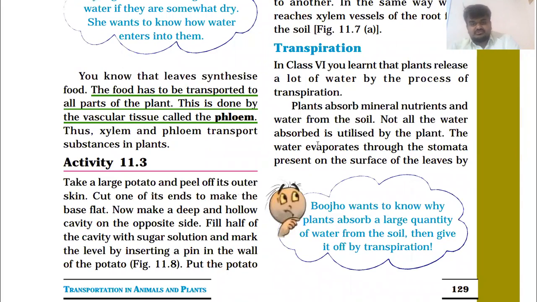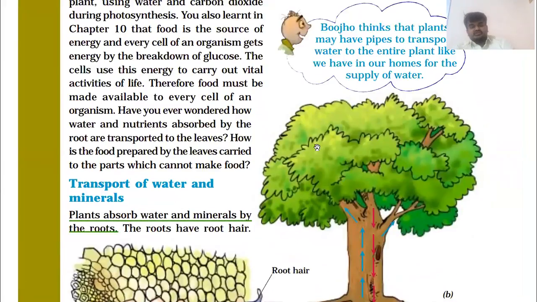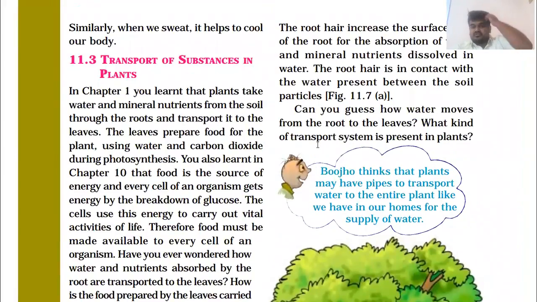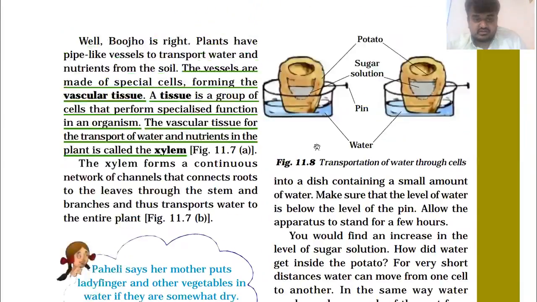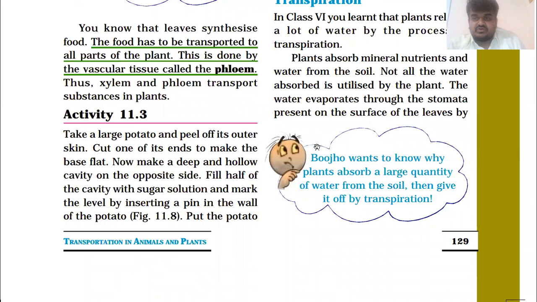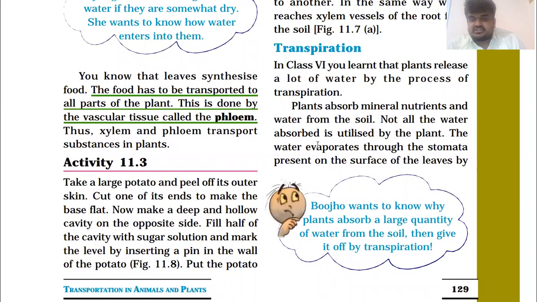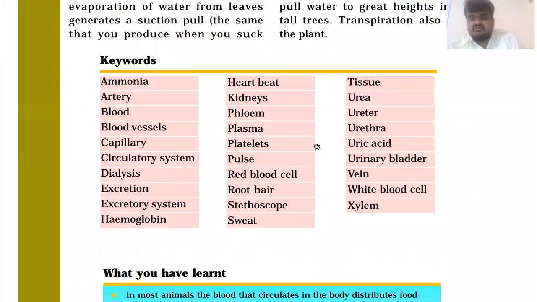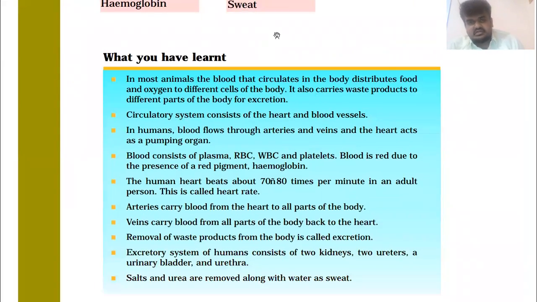So this was our topic 11.3, and that is transport of substances in plants. In the next session, we will discuss the activity you are given on page number 129, activity 11.3, and transpiration. Okay, and we will close the chapter in the next session only.